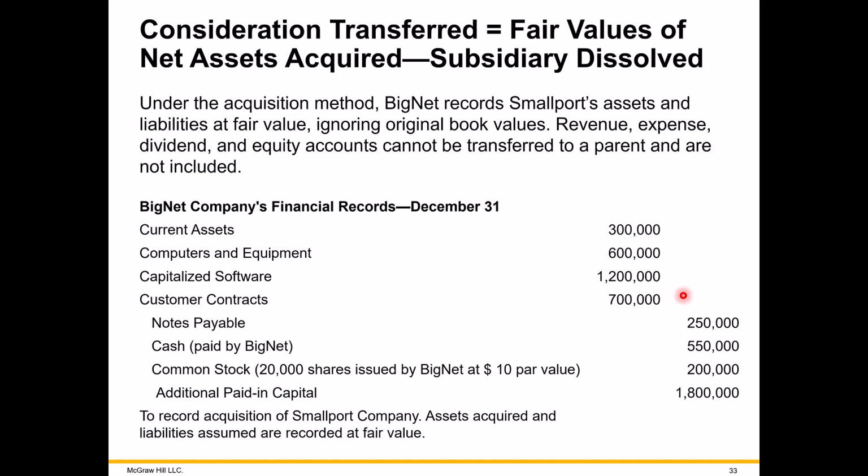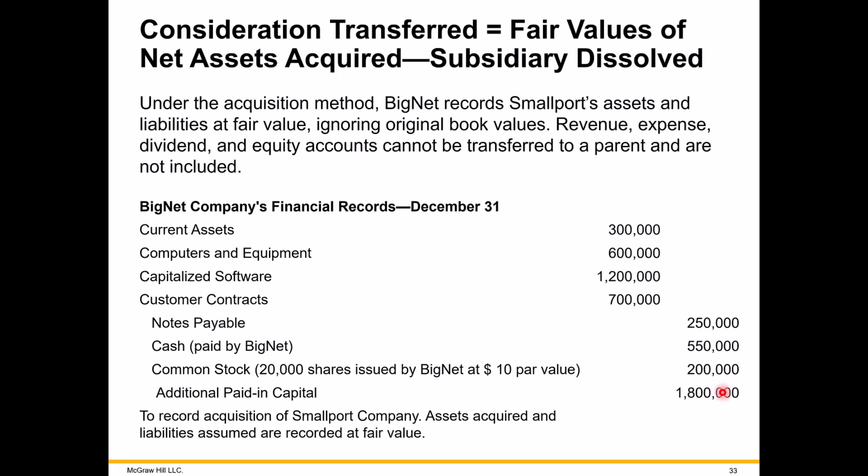And this was zero or nothing on small, but now we're recording the fair value. Even the note payable has increased, was 200 as book value. Here's the cash we're paying. Big is paying small. And here is the 20,000 shares at par value.